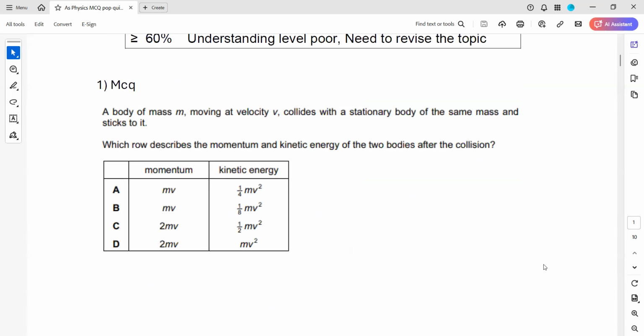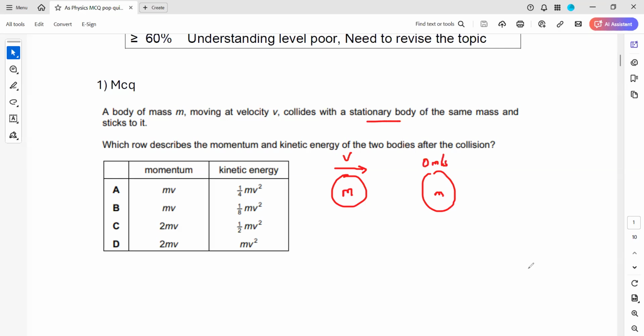So in question one, a body of mass m, which is moving with a velocity v, collides with a stationary body of mass m. Which would describe the momentum and the kinetic energy of the two bodies after the collision? So the mass m is moving with a velocity v. It collides with a stationary body of the same mass m. The second object was stationary in the beginning, so its velocity is zero.